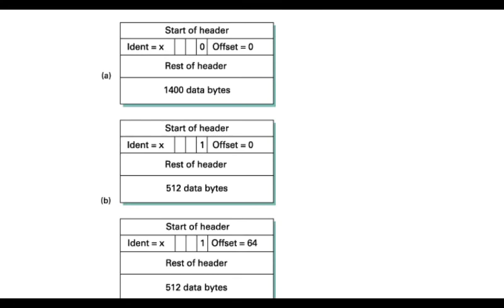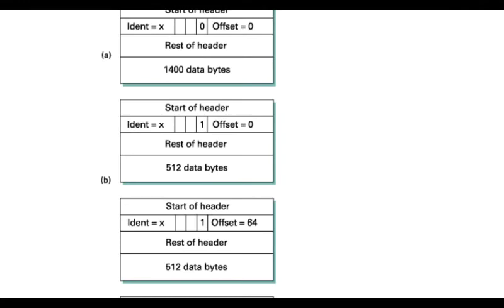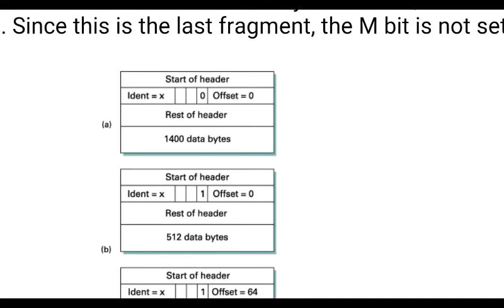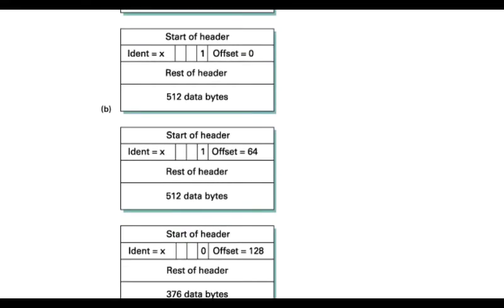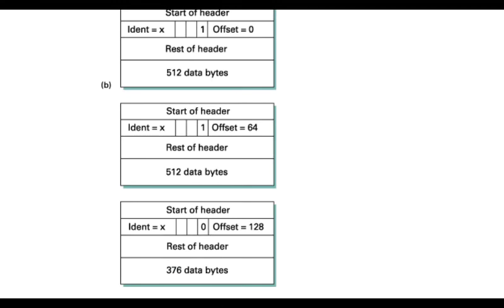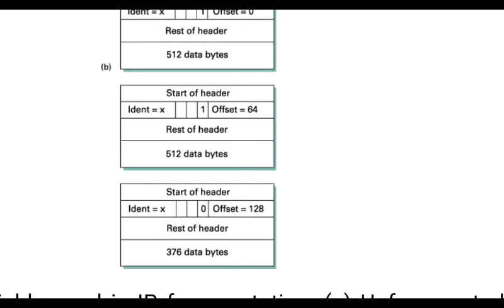Now there is one of the flags here, which is 1. What does it indicate? It indicates that other fragments of this packet are still to come. This information is given to the receiver when this fragment is received. So when this field is set to 1, the receiver knows that other fragments are still there, and it continues waiting for them. Initially the offset will be set to 0. Now you have the rest of the header, and the data fragmented according to the maximum carrying capacity, the 512 bytes maximum transmittable unit.